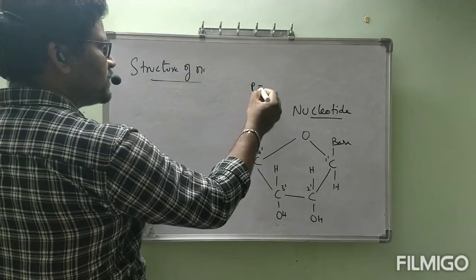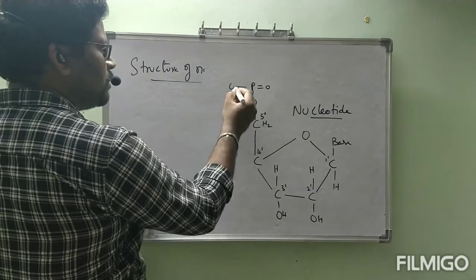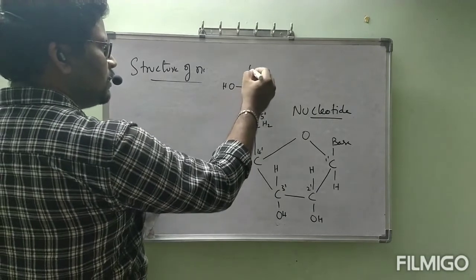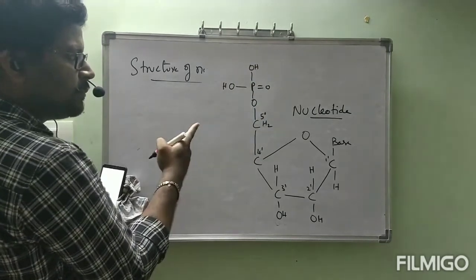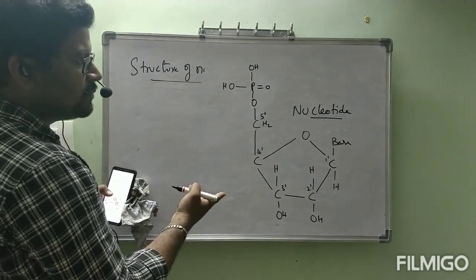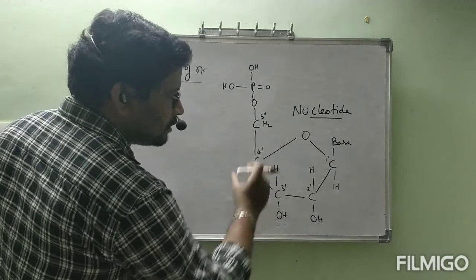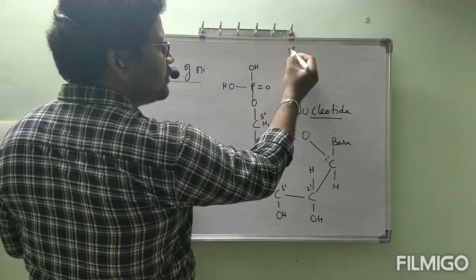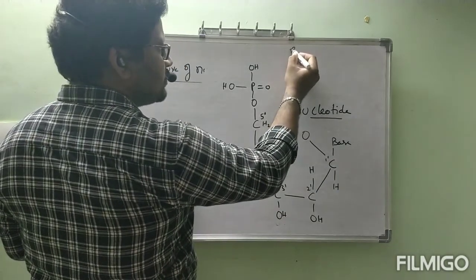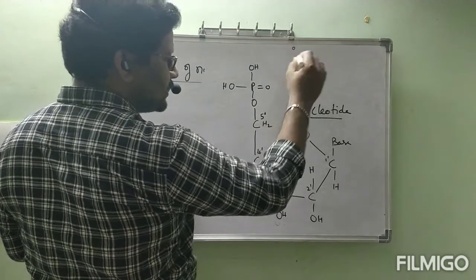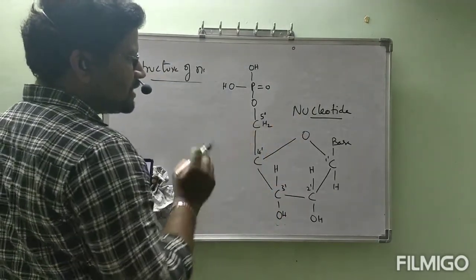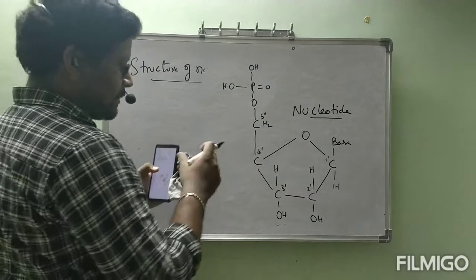Oxygen bonds to phosphorus, double bond O, OH, OH. The previous structure and this structure are both the same only, ma. Okay, now the same thing. Oxygen, next the total unit, a small space is there, ma.